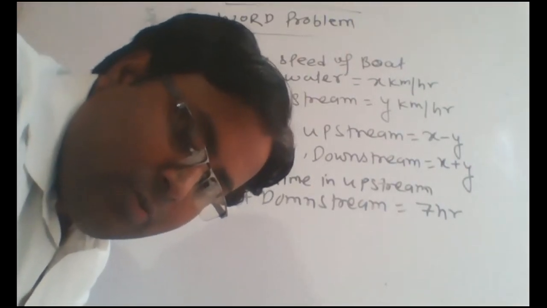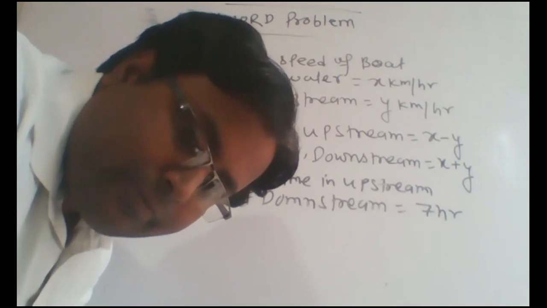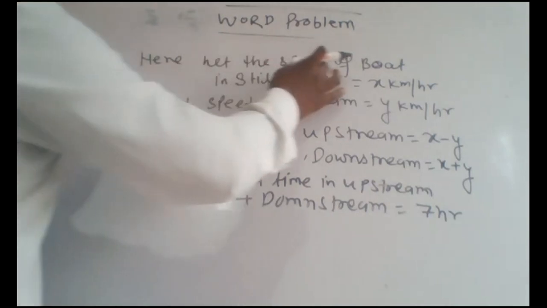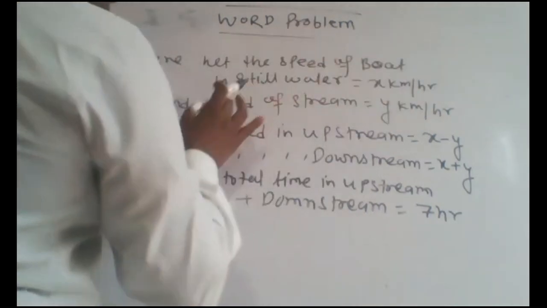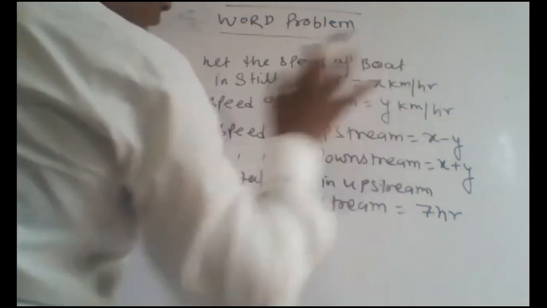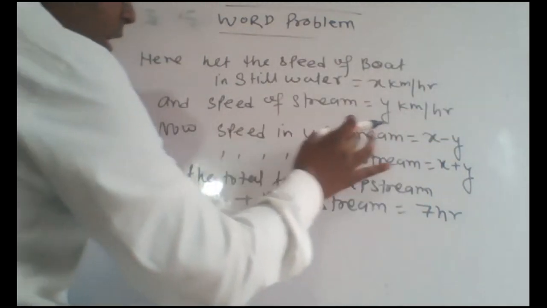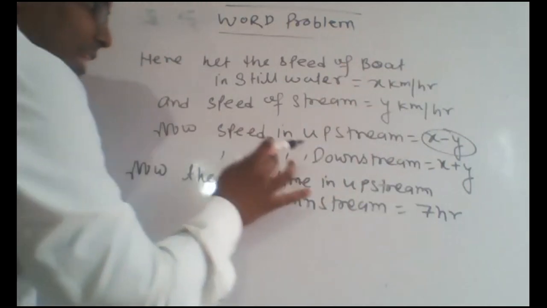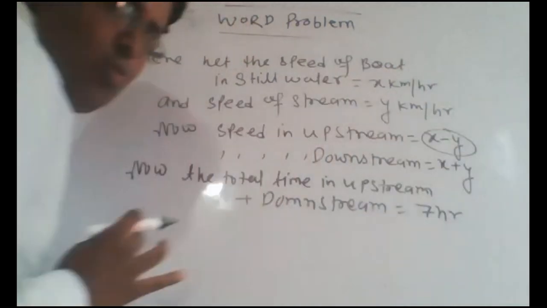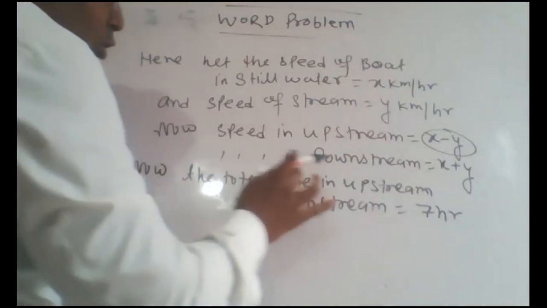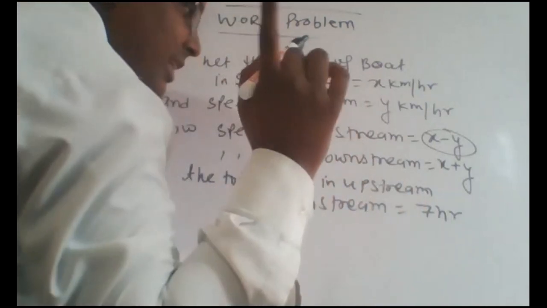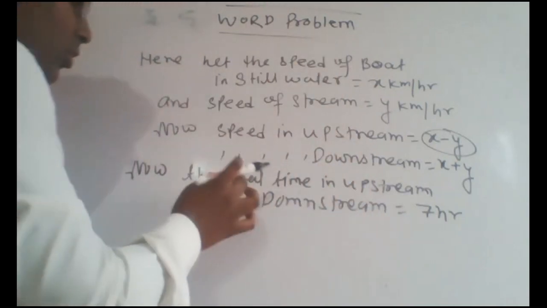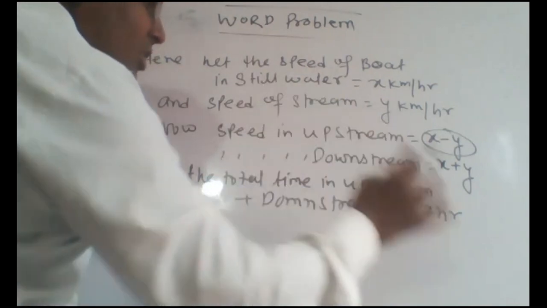Okay, is it clear to all of you, students? Just see. Let the speed of the boat in still water be x kilometer per hour and the speed of the stream be y kilometer per hour. Now the speed in upstream is x minus y, as I already told, and the speed in downstream is x plus y. Now the total time in upstream plus downstream is 7 hours.